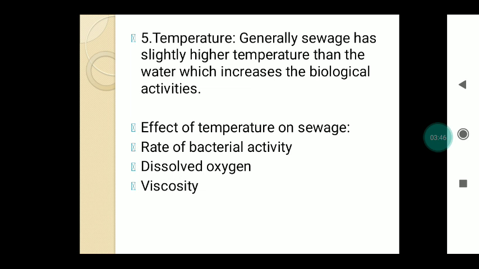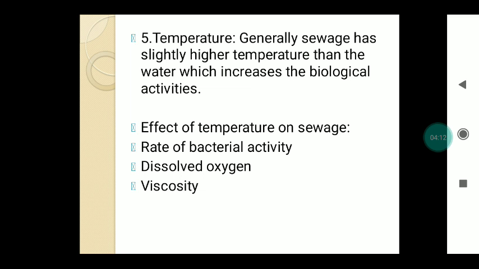The next physical characteristic is the temperature. It is a very important physical characteristic of the sewage, in which sewage generally has a slightly higher temperature than water, which increases the biological activity. That means when temperature rises, the biological activity rate also goes up to a certain limit. The next point is the effect of the temperature on the sewage.